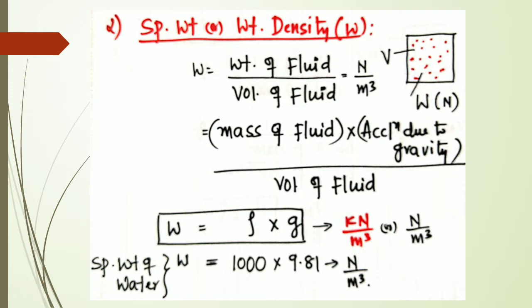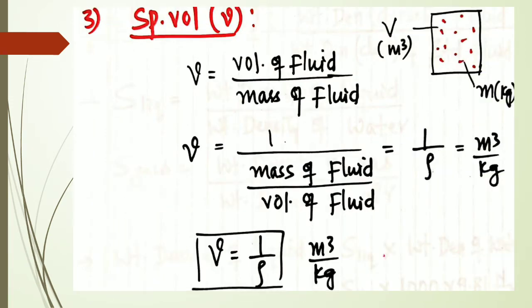It is the weight of the fluid by volume of the fluid, in Newton per meter cube. Weight of the fluid can be written as mass of the fluid and acceleration due to gravity. Mass of the fluid divided by volume of the fluid gives my density, into acceleration due to gravity g. Therefore, the specific weight of water is 1000, the density of water, into 9.81 Newton per meter cube. So this is the definition of specific weight.